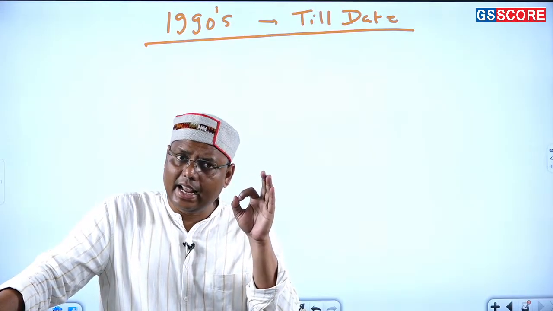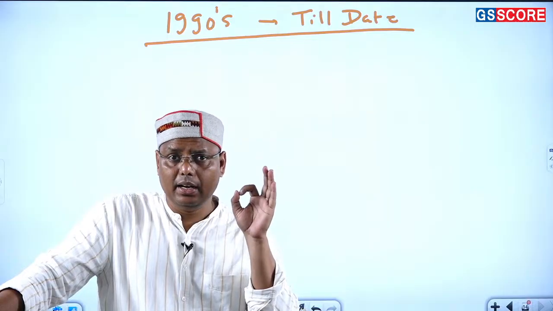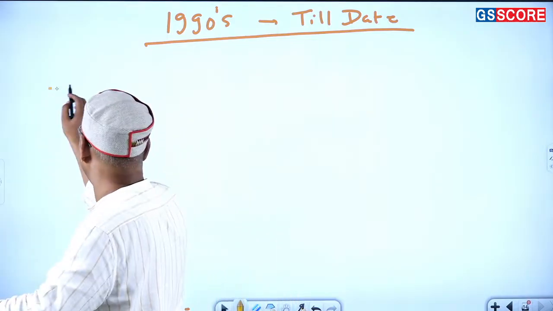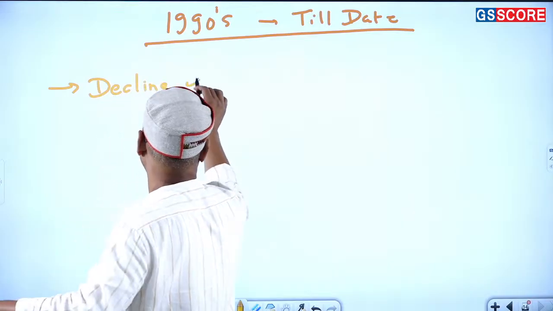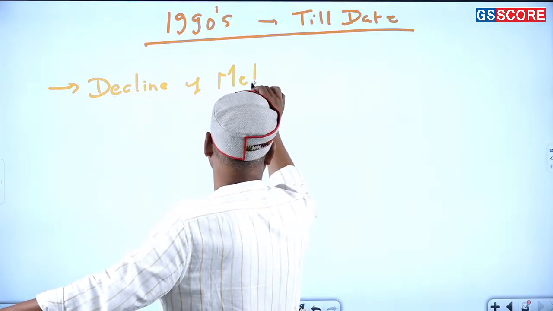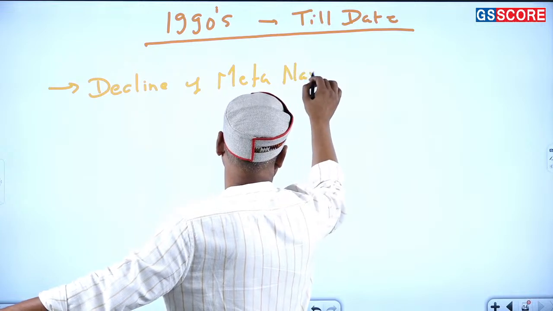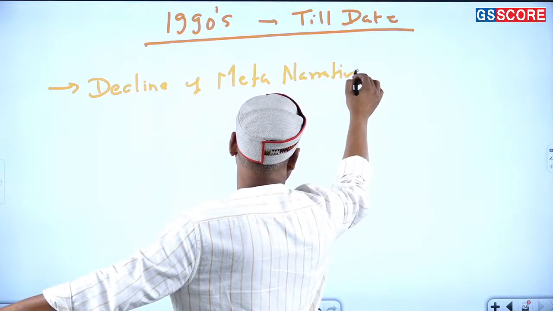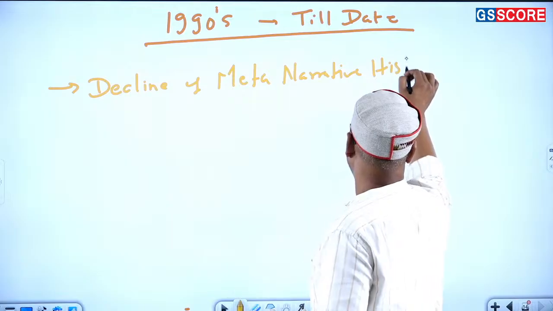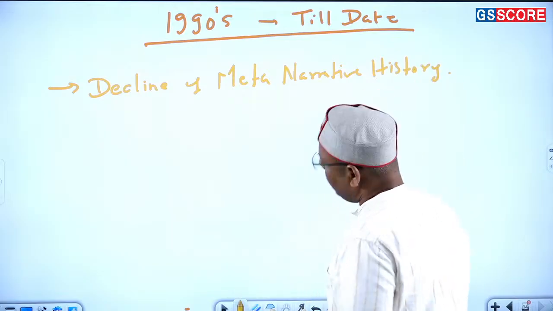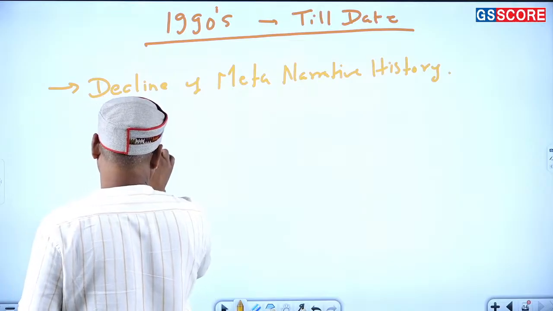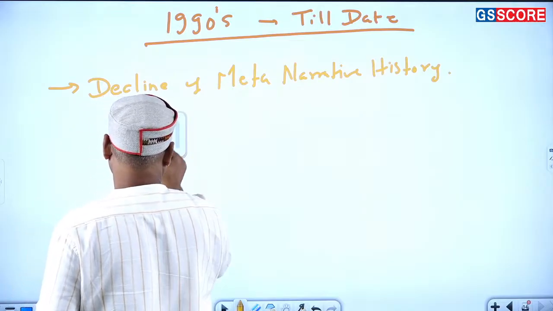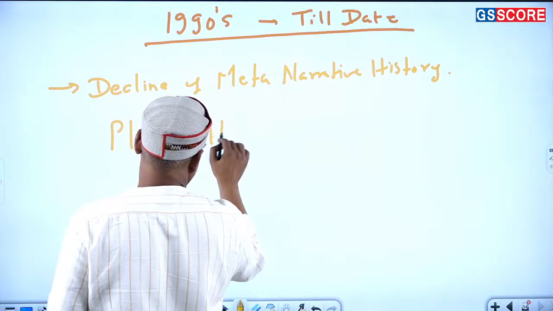a decline of meta narrative history. Listen to it very carefully. Decline of meta narrative history, and in place of this we can find a different history coming, that is called plural history.